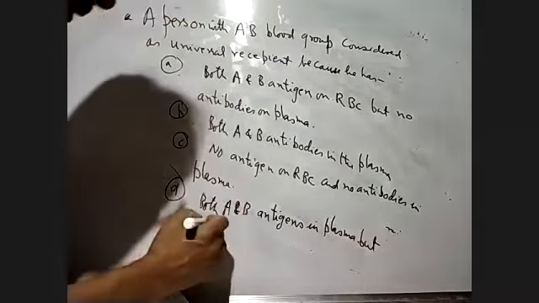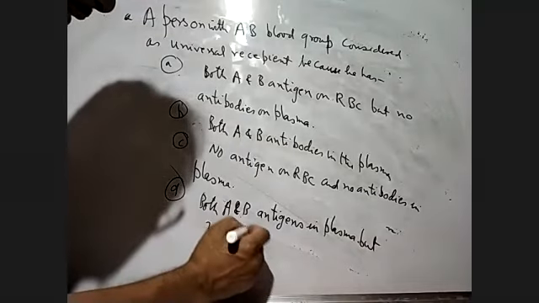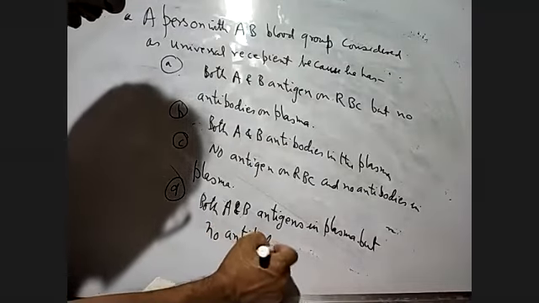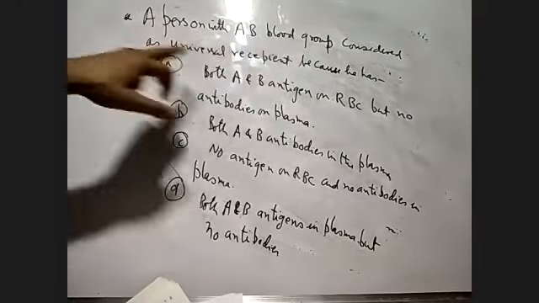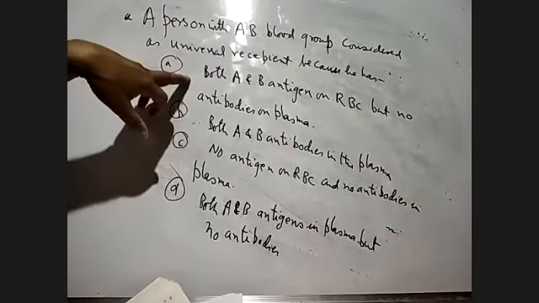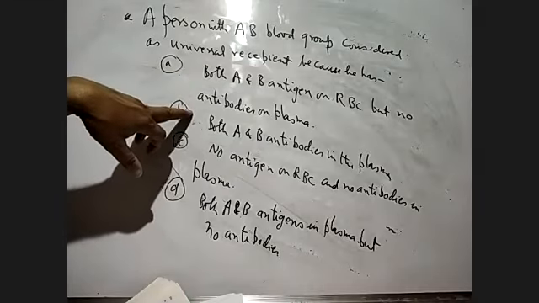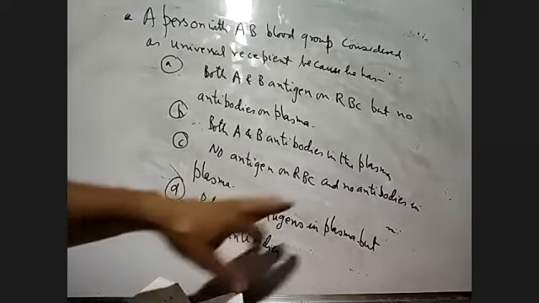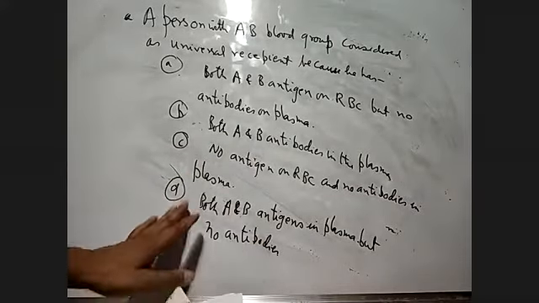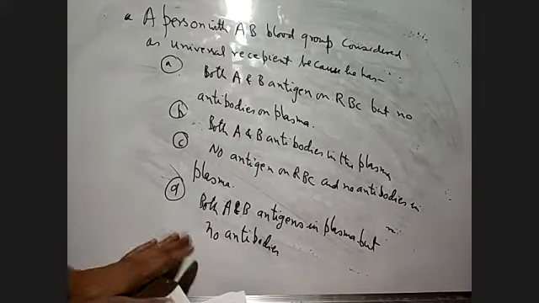So this is the question. They say that a person with AB blood group is considered a universal recipient because he has both A and B antigen on RBC, no antibodies on plasma; both A and B antibodies in the plasma; no antigen on RBC and no antibodies in the plasma; or both A and B antigen in the plasma, but no antibodies.